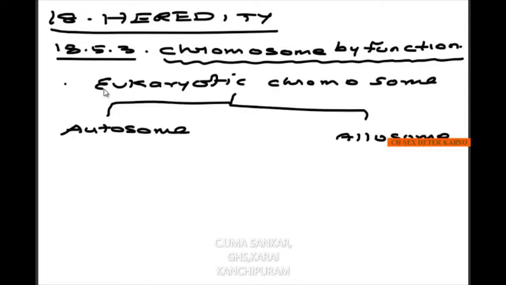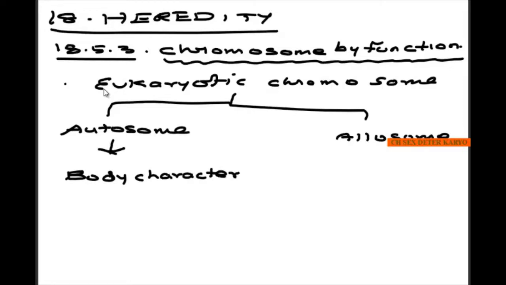So based on the function, these are the major two types of chromosomes, autosome and allosome. These autosomes determine the body characters of an individual.